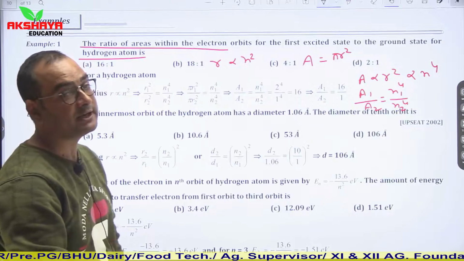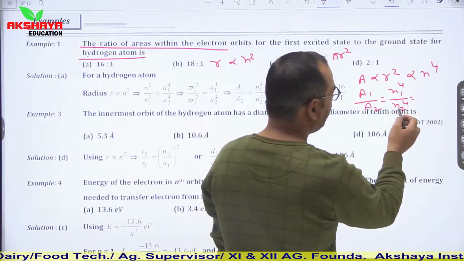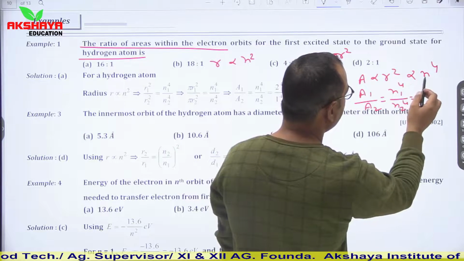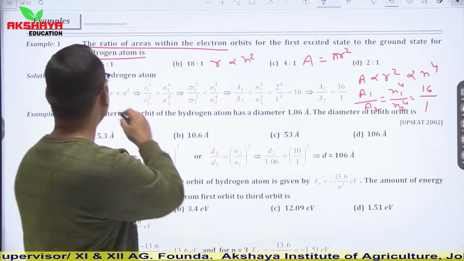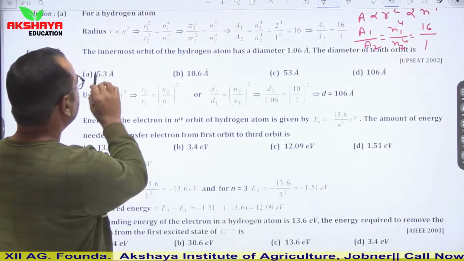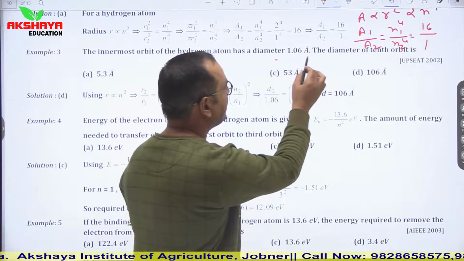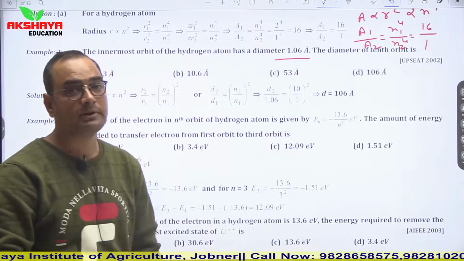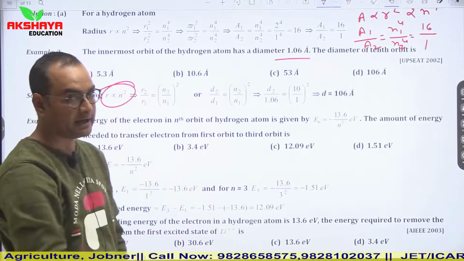Now you can easily calculate from the first excited state to the ground state. First excited state means n is equal to 2, so n1 is equal to 2 and n2 is equal to 1. So it is 2 to the power 4, that is 16, raised to 1. Any option having this value will be the correct one. Then the innermost orbit of a hydrogen atom has a diameter of 1.06 angstrom. The diameter of the 10th orbit can again be calculated using the relation R proportional to n square.